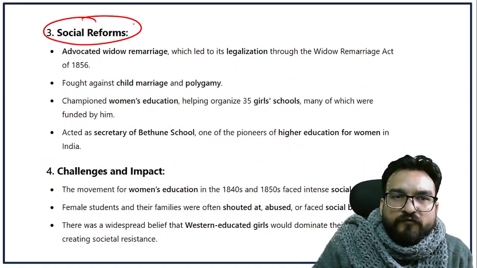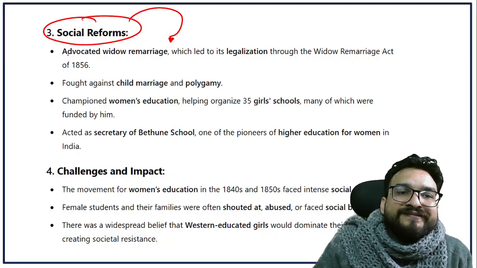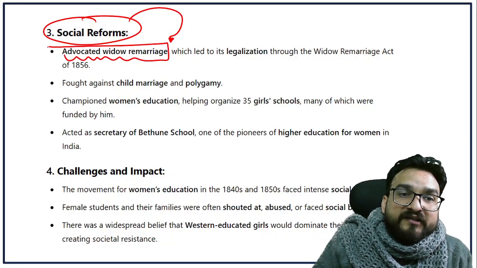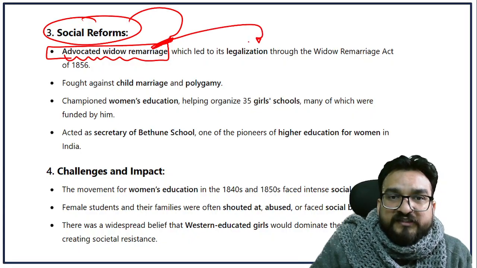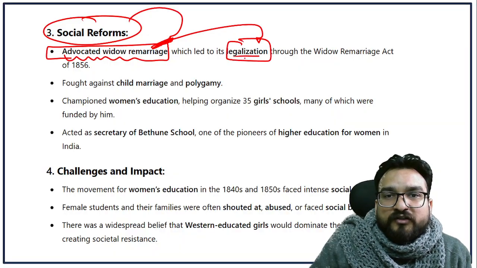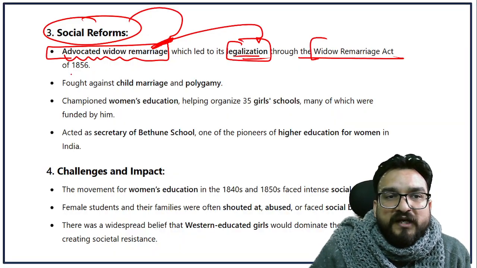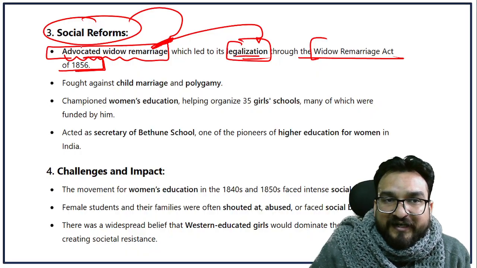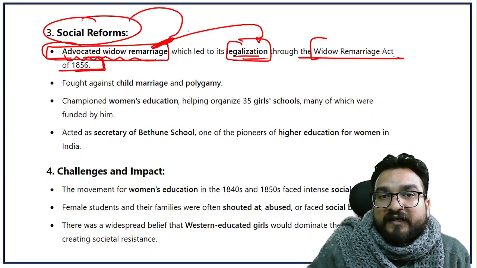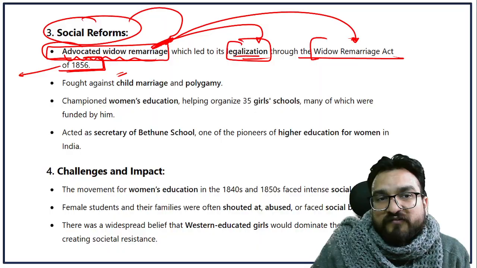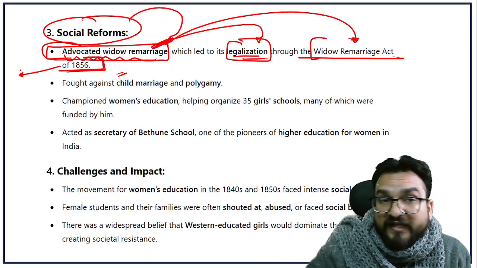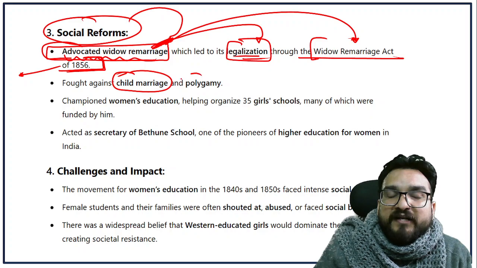Among his social reforms, the most important is that he advocated for widow remarriage. Not only did he advocate for it, but because of his efforts, it was legalized through an act passed in 1856. Advocating for widow remarriage is one thing, and making it legal is another thing. So because of Ishwar Chandra Vidyasagar, you will see this. And he also fought against child marriage and polygamy.